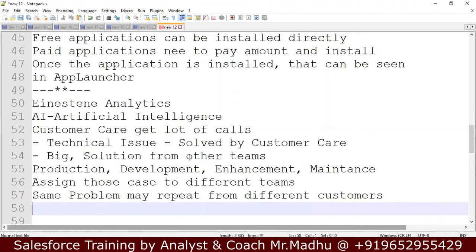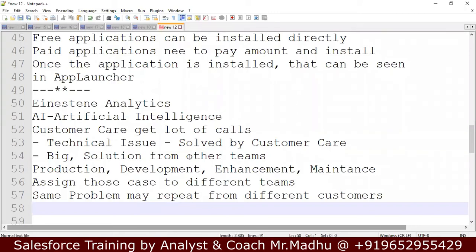That problem might require exchange of the power button. Here customer care people can't solve this problem, because one technical person has to come, bring a new power button to your home, and replace the old button with a new button. This problem might come to many people.